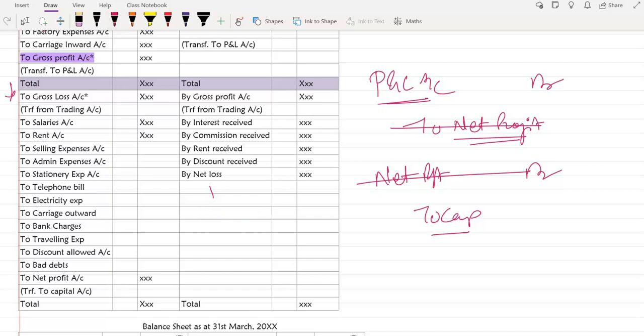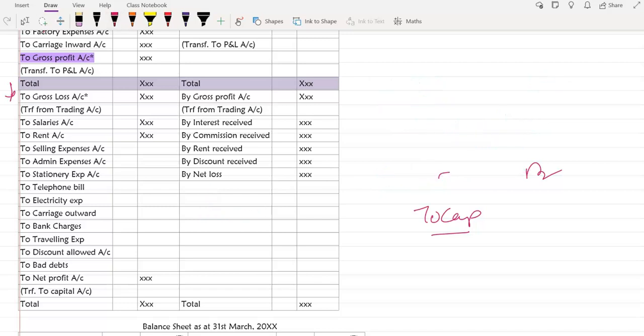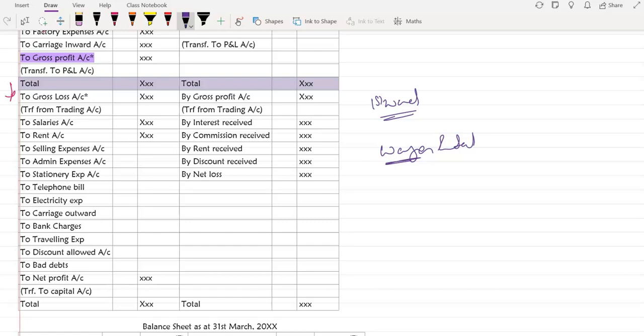Any doubt in trading or P&L? Ma'am, in the entries, we usually put salaries to P&L and wages to trading, no? Correct. But sometimes in questions they give wages and salary. Yes, very good. That's a very good doubt actually. So you have to look at the first word. If they had said wages and salary, the first word is wages, so record it under your trading account. And if they had written salary and wages, your first word is salary, an indirect expense, so record it in the profit and loss account. That's all. Very good. Good question.